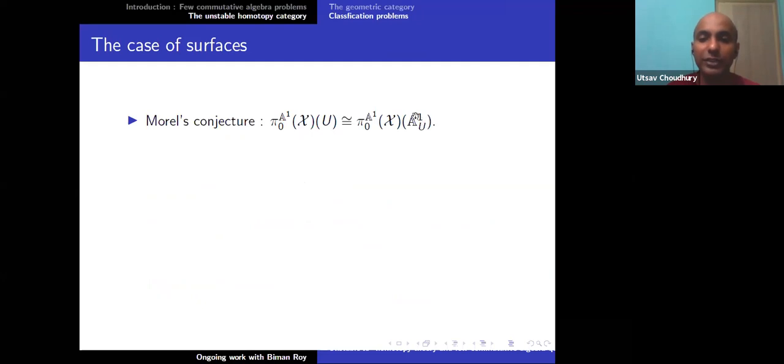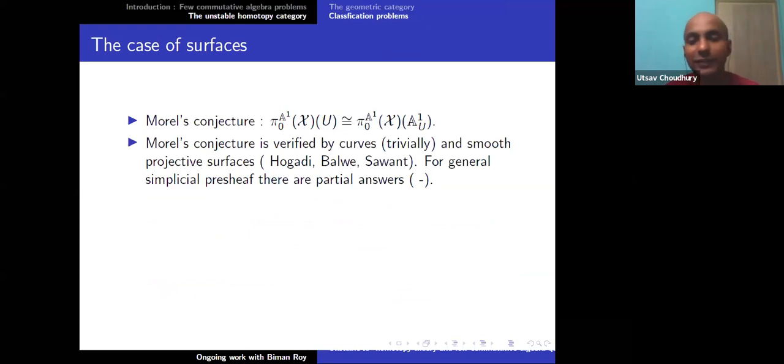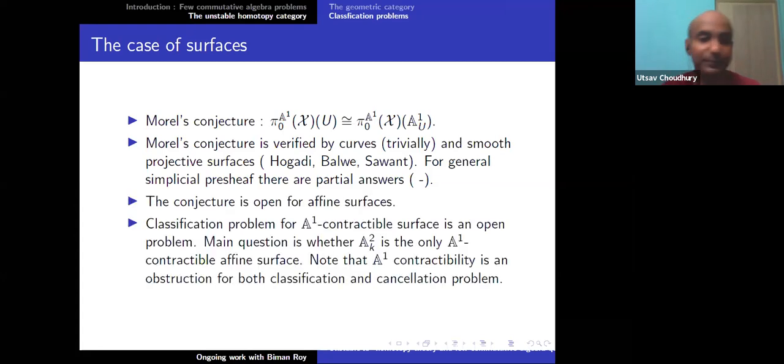So it does not see the difference between A1 and the point: the A1 homotopy invariance conjecture. This conjecture is verified for curves trivially, it's folklore, and for smooth projective surfaces. This is a great bit of work by Choudhury, Balwe and Sawant. And for general simplicial presheaves, the general results in this direction, I did during my PhD thesis. The conjecture is open for affine surfaces, and the classification problem for A1 contractible surfaces is an open problem.